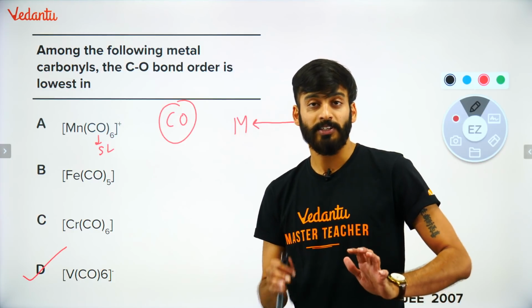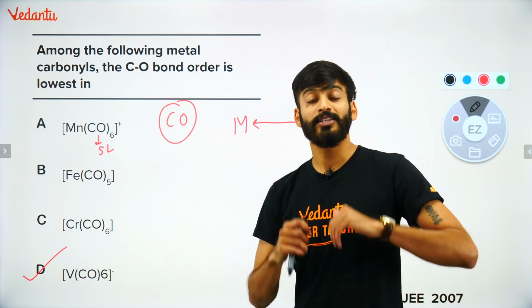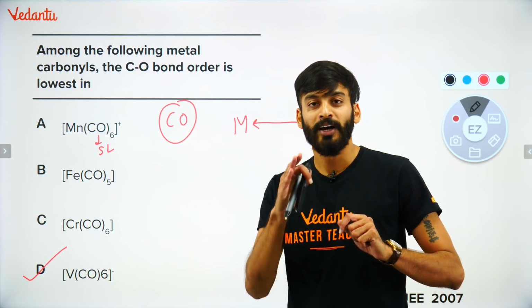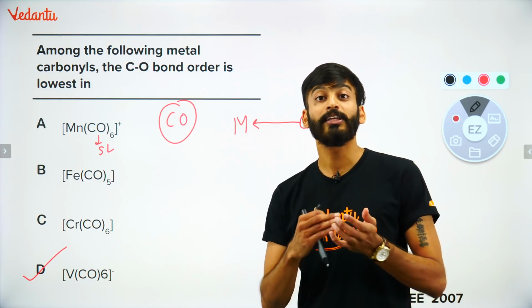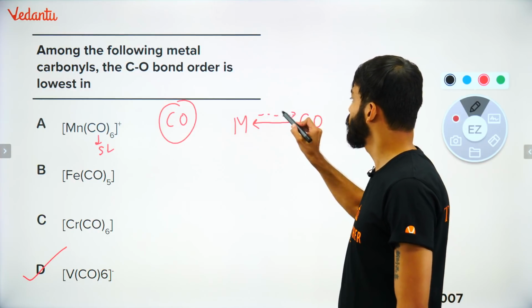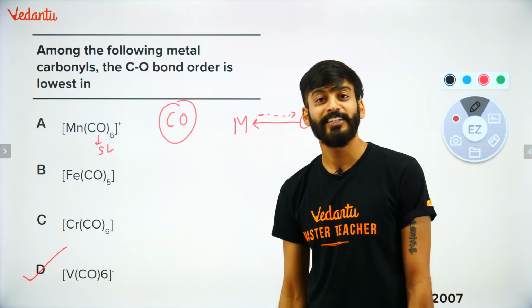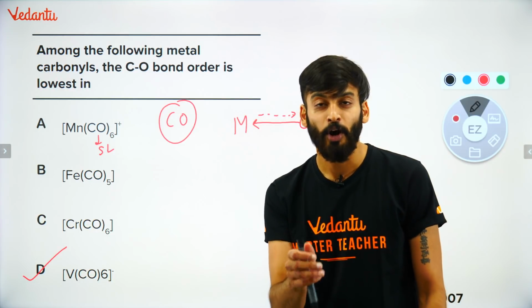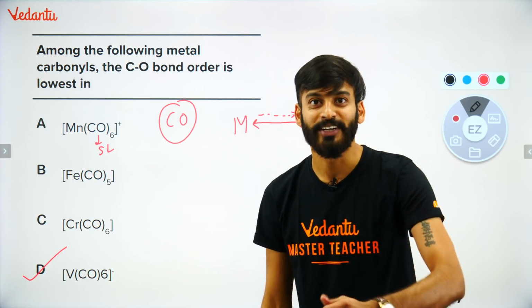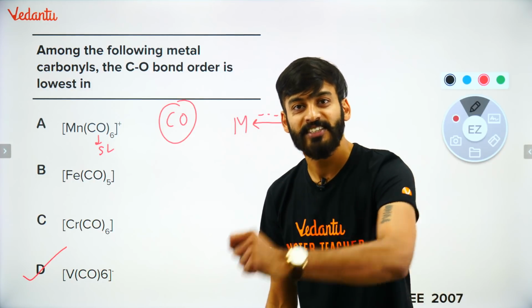This metal will say, oh, so many electrons are coming, I am not stable. So it will try to decrease the number of electrons on it, and it will give a back bond. It will start donating the electrons back to the carbonyl group. This makes a double bond or partial double bond, which you can also call back bonding or synergic bonding. You might have learned back bonding or synergic bond, right?